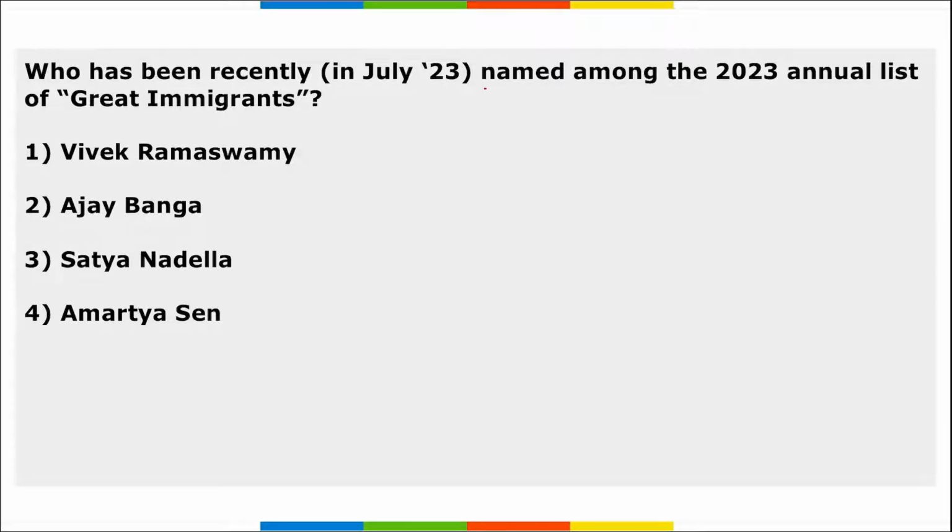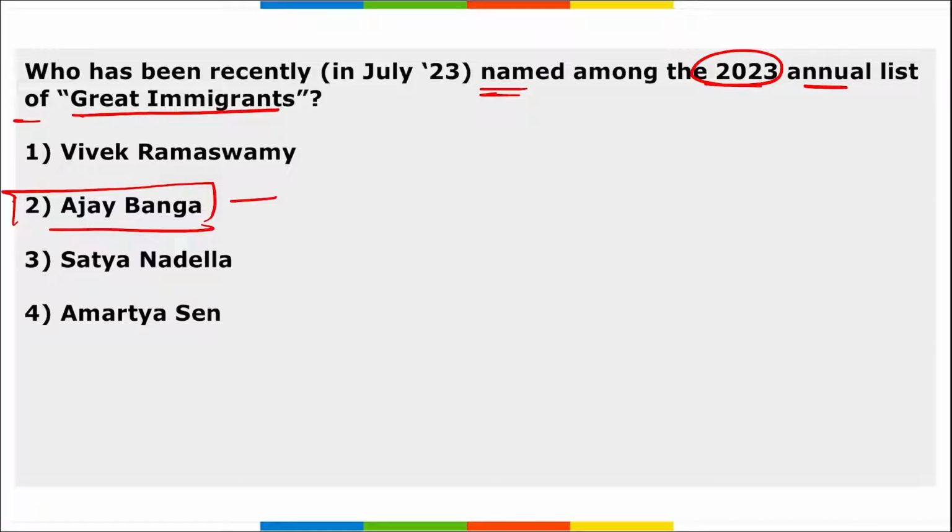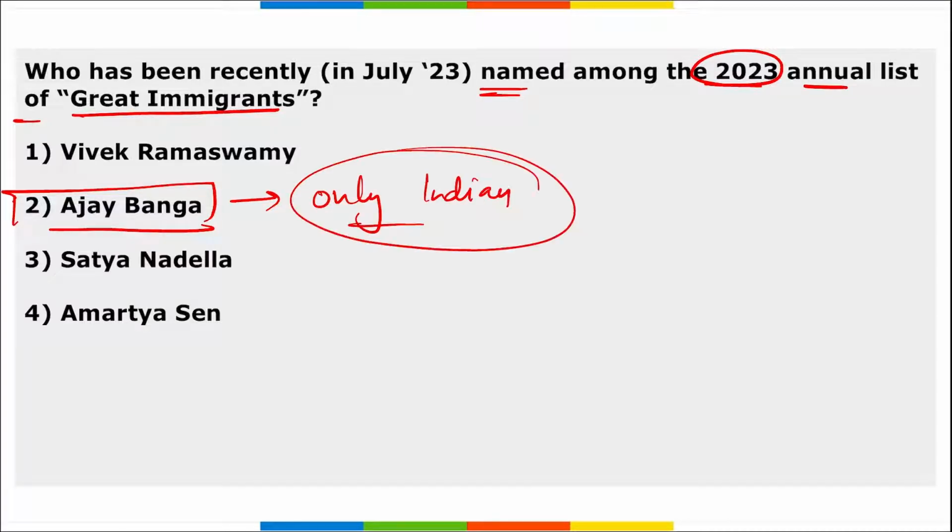Moving on, who has recently been named among the 2023 annual list of great immigrants? It will be Ajay Banga. He is the only Indian to be listed in the annual list of the great immigrants, and he is a Padma Shri awardee also. He was awarded the Padma Shri in 2016. He became the 14th president of the World Bank, and he is the first ever Indian American to lead the World Bank.